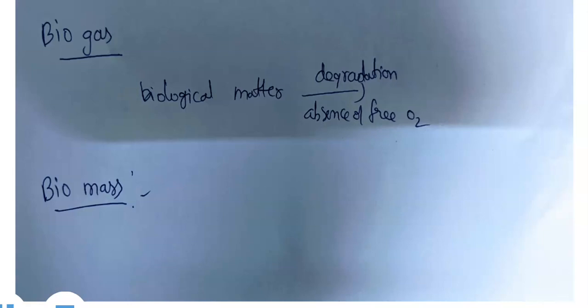Biomass consists of carbon compounds which may be used as a source of energy by either of the following methods. The first method: biomass such as wood, cattle dung, bagasse, plant waste, agricultural waste are all used directly for getting energy.